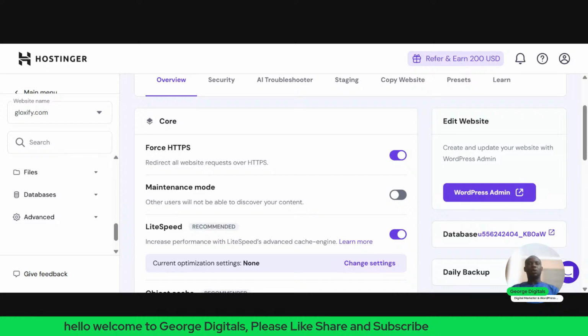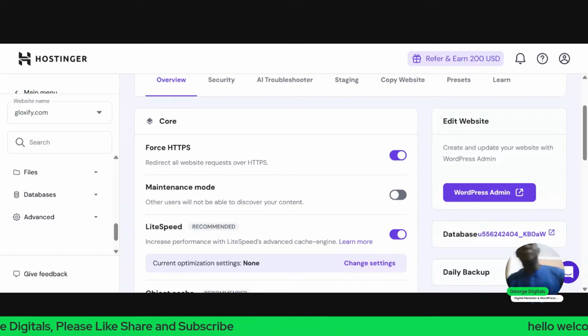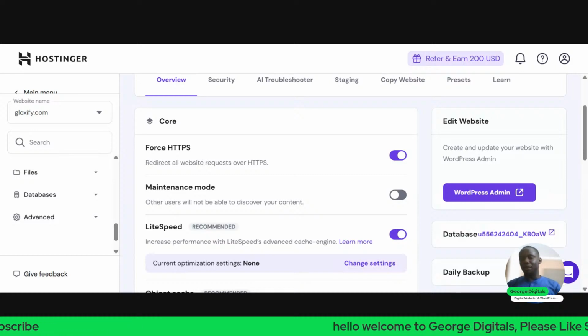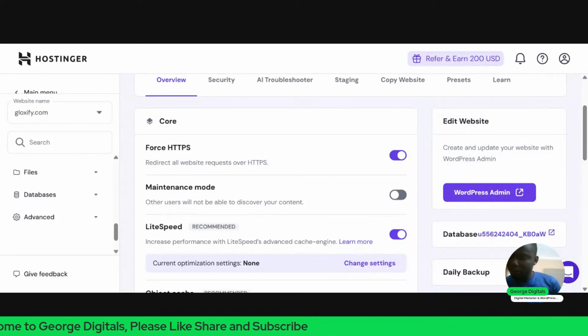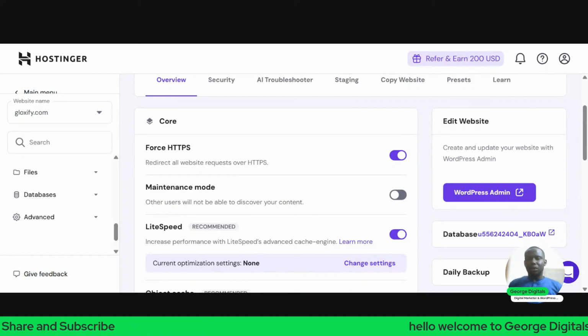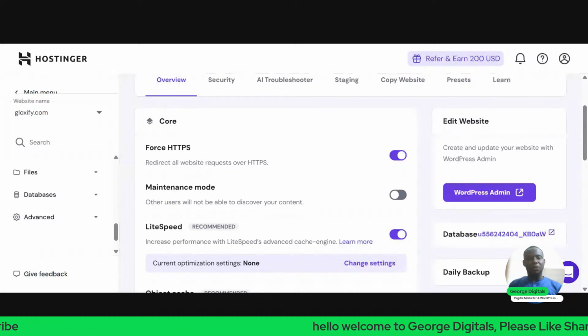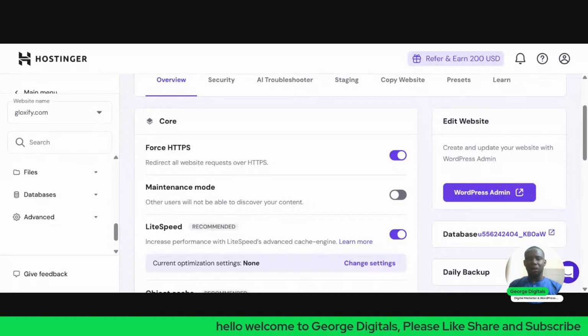So once we click on edit with Elementor in blue, it will now take us to the Elementor page builder. So this is the Elementor page builder. I'll just click on close here at the top.